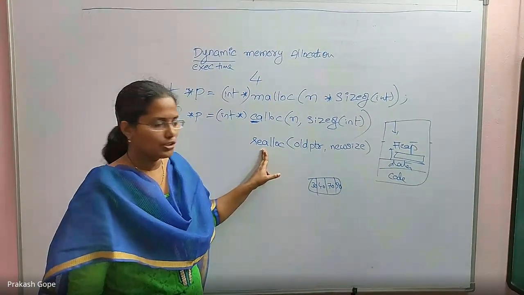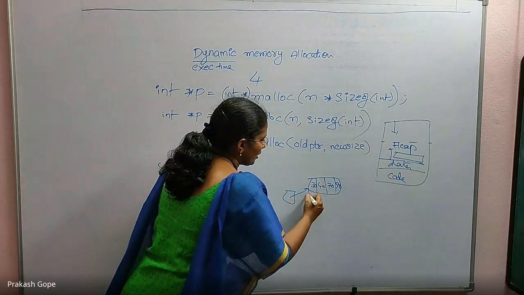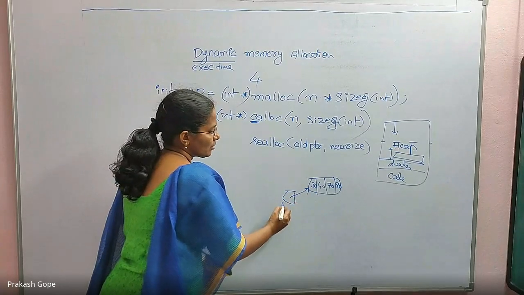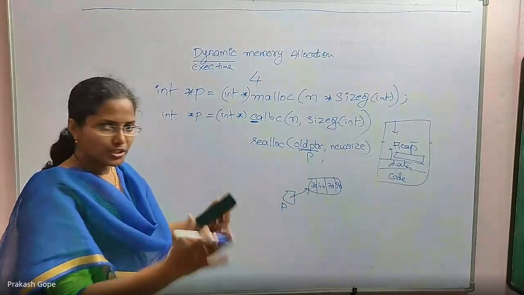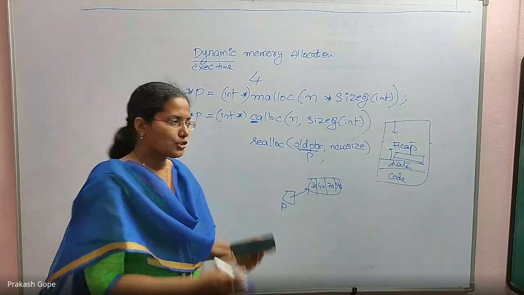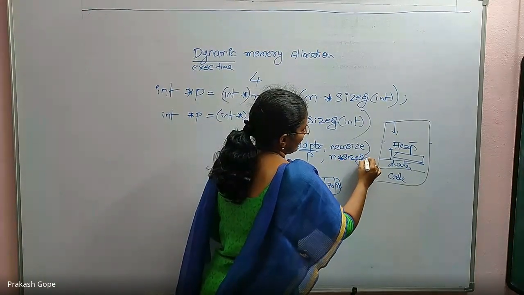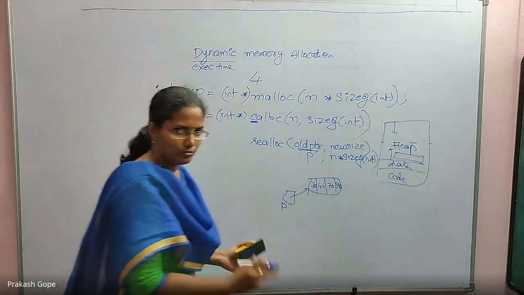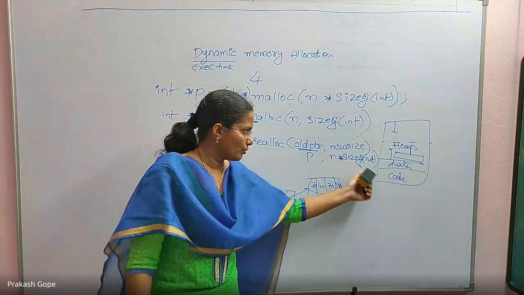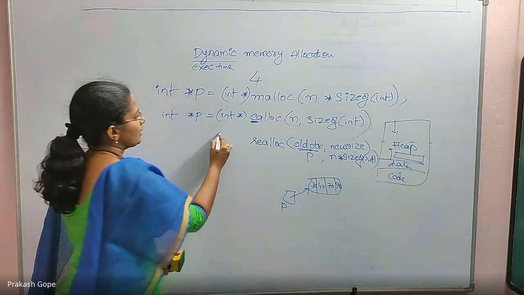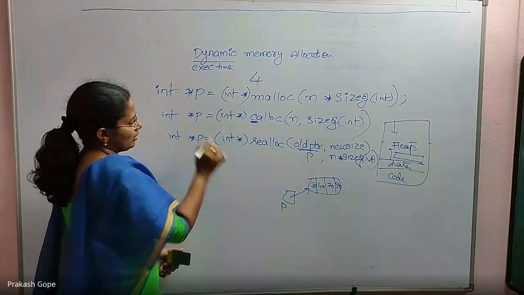Then we go for reallocation, for which I will pass the old pointer. By using malloc or calloc, I have already allocated memory, right? This is the base address, so that old pointer base address I will pass here. New size: for the new block, how many bytes of new block do you need? Either you do a calculation like this, or you straight away pass the number of bytes that you need as a contiguous block. That you need to pass as a second parameter. Again, it returns a void pointer, so you should do a typecasting, then hold it in pointer P or Q.